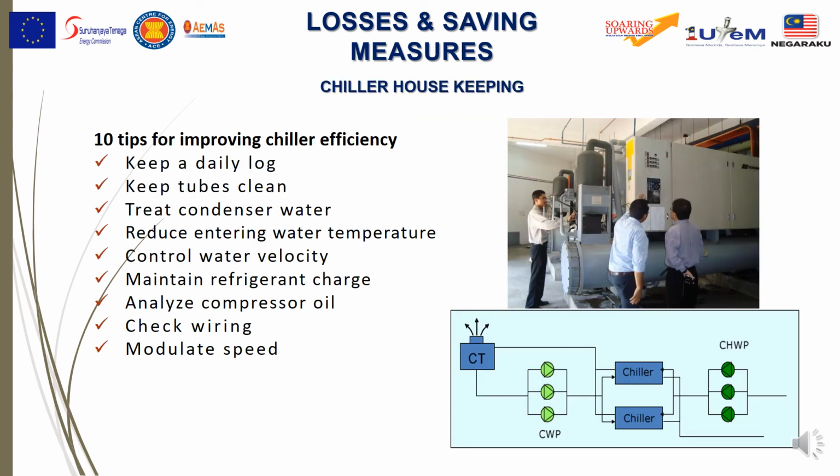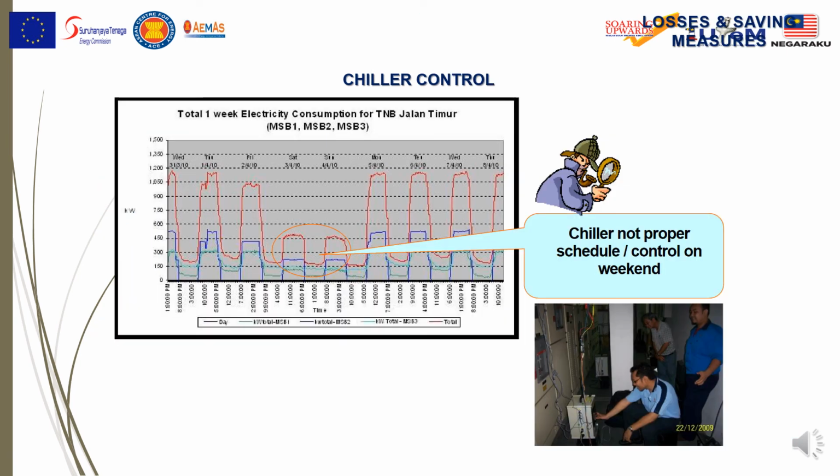And we have 10 tips. Actually, these tips are to improve the chiller efficiency. The first one, you need to keep a daily log, keep the tubes clean, treat the condenser water, reduce entering water temperature, control the water velocity, maintain refrigerant charge, analyze compressor coil, and check wiring, and the last one is modulate speed.